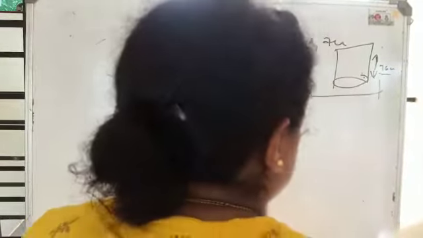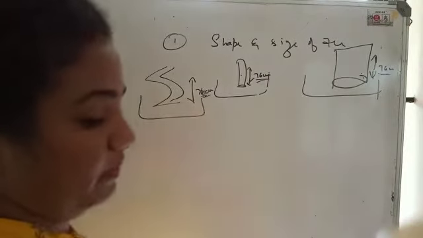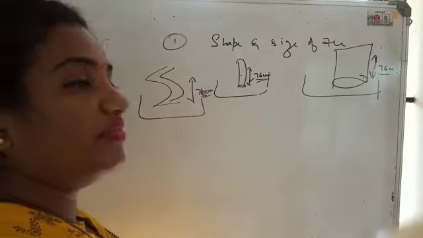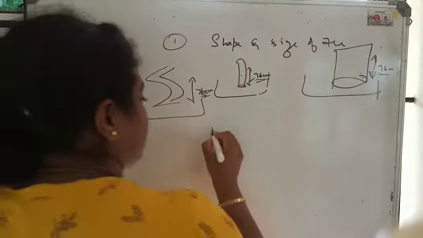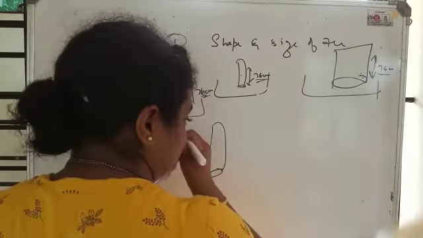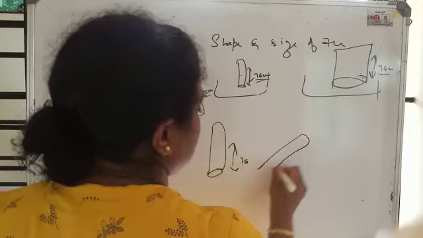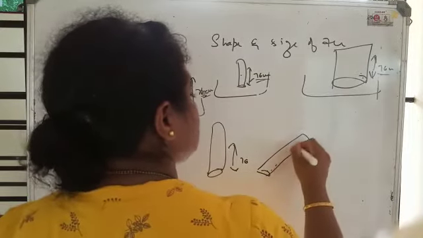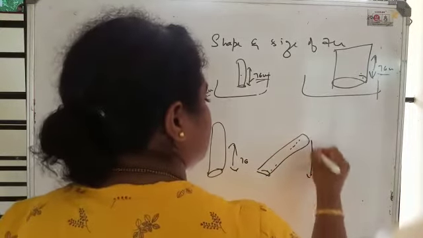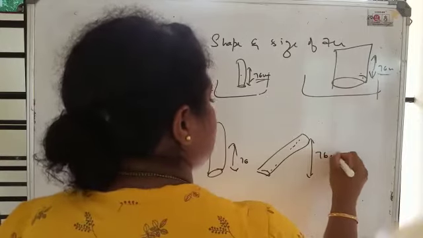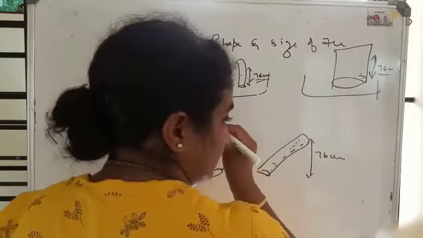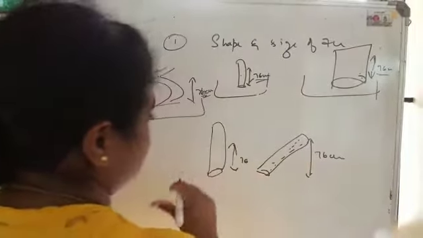The second factor on which it is not dependent is if the tube is tilted. Let me say the tube is like this and it measures 76 centimeters. What if the tube is tilted? Even if the tube is tilted, this height will be 76 centimeters.